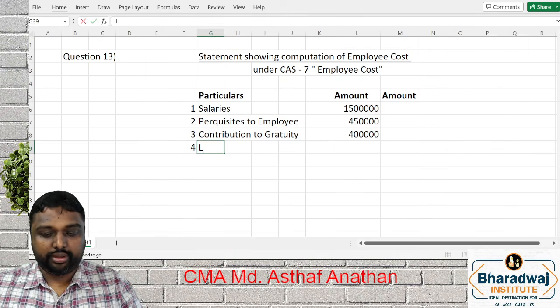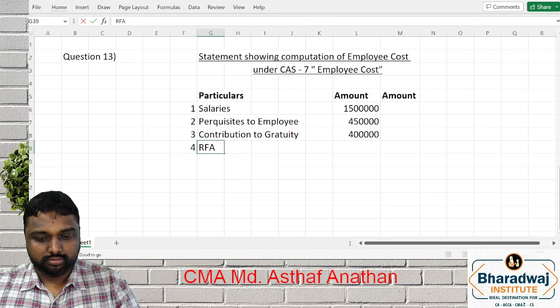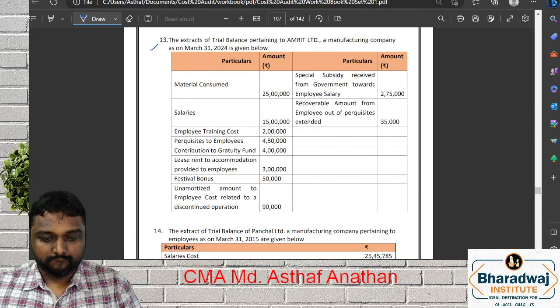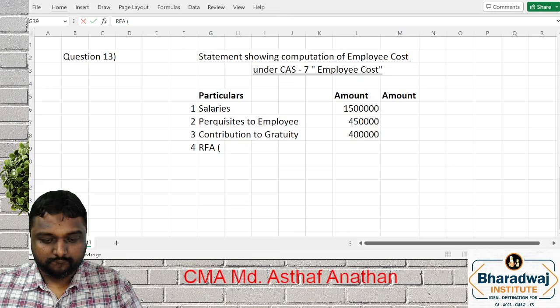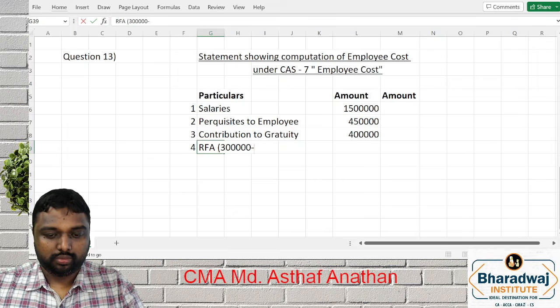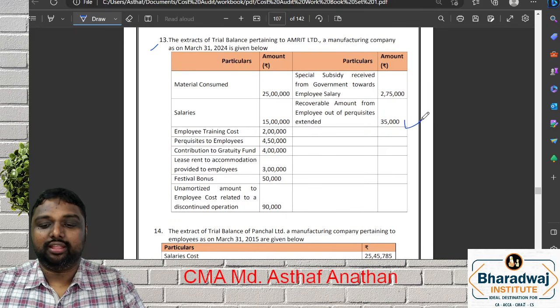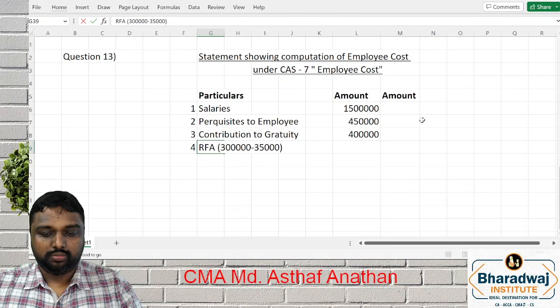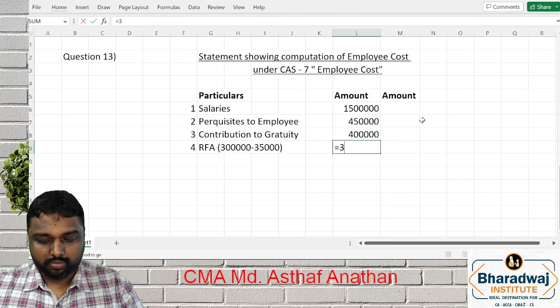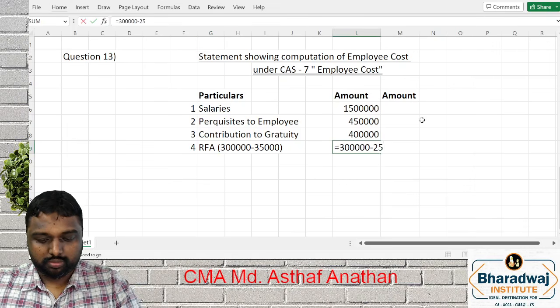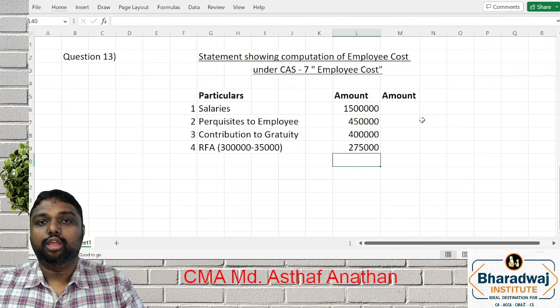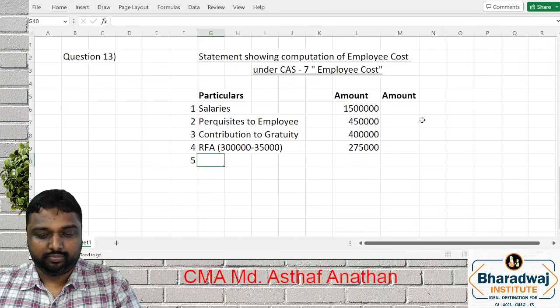Rent free accommodation. 3 lakh minus amount recovered 35,000. You'll get 2,75,000.